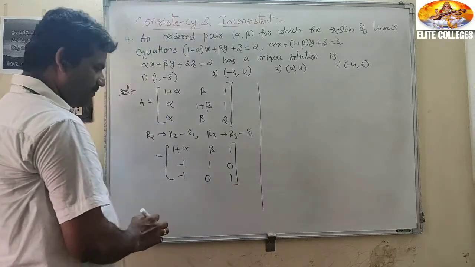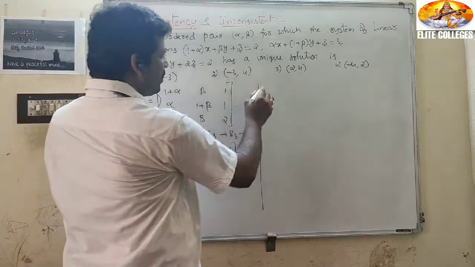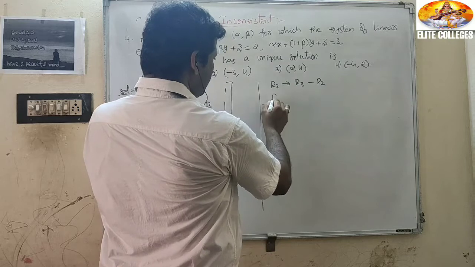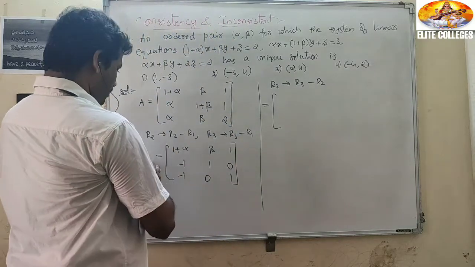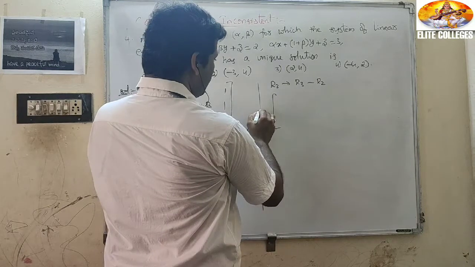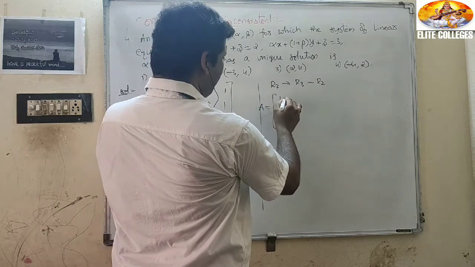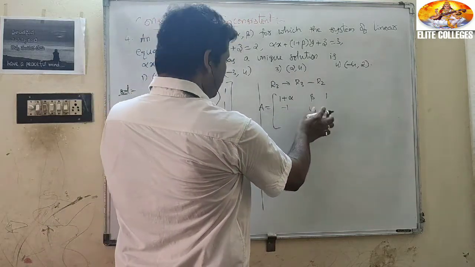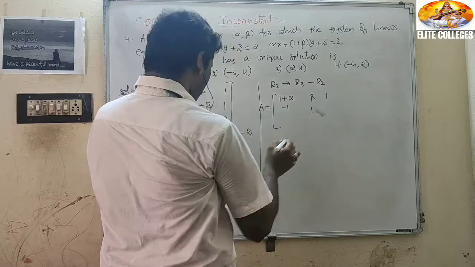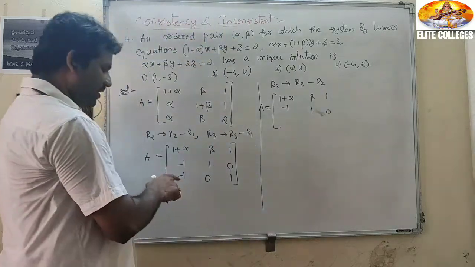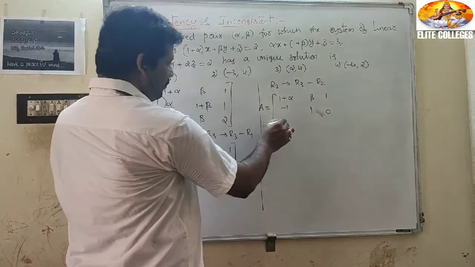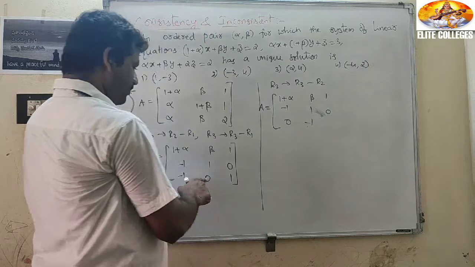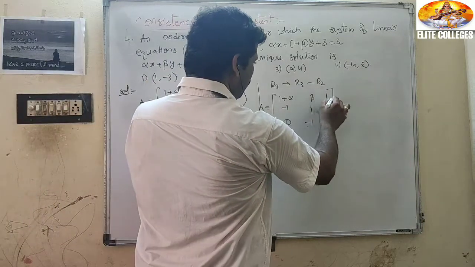Again apply one more operation: R3 implies R3 minus R2. 1 plus alpha, beta, 1; minus 1, 1, 0; R3 minus R2: minus 1 plus 1 is 0, 0 minus 1 is minus 1, 1 minus 0 is 1.